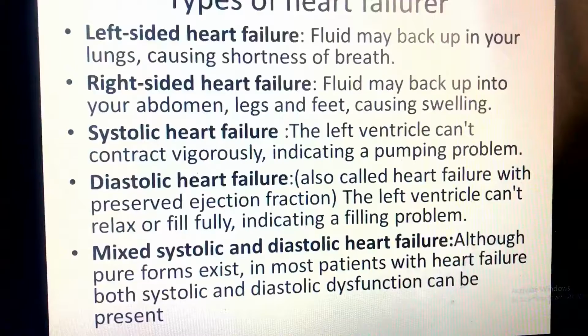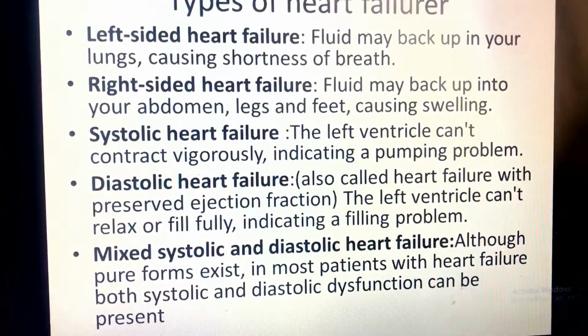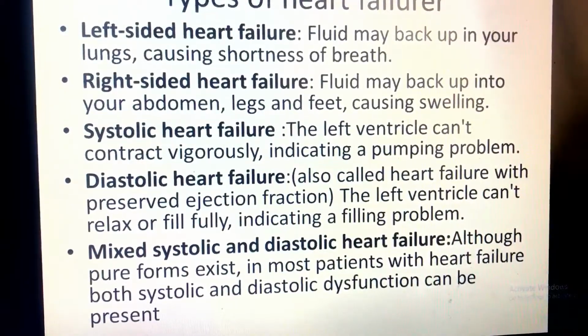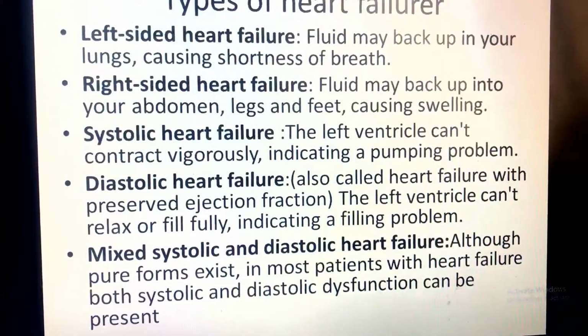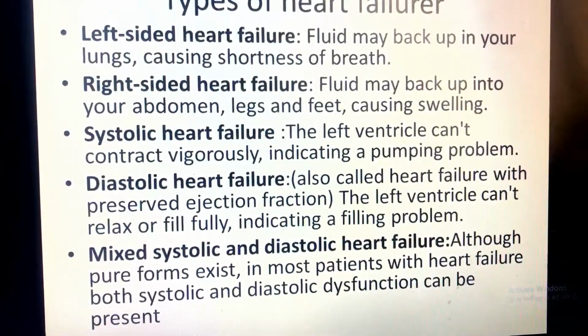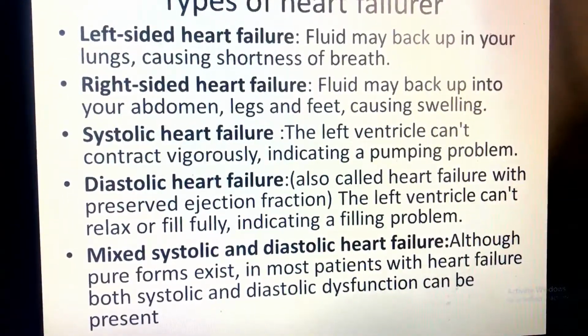We know that the heart pumps and relaxes. These are the two movements. When the left ventricle fails to pump, to eject the blood vigorously, that will be systolic heart failure.